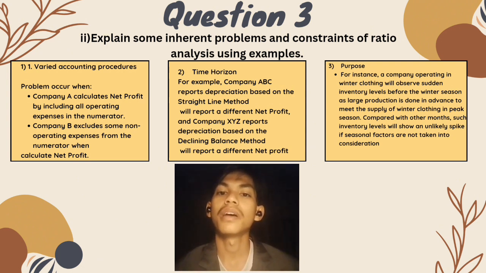The last problem is that ratio analysis fails to capture the impact of seasonality. For example, a firm that sells winter apparel would notice a significant increase in inventory levels early in the winter season, since winter clothing is produced in huge quantities ahead of time to satisfy demand. When compared to other months, these inventory levels will show an unexpected growth if seasonal factors are not considered, which ratio analysis fails to undertake on its own.